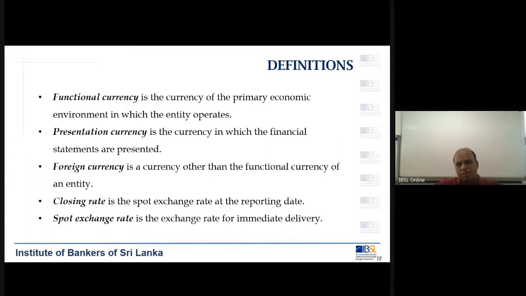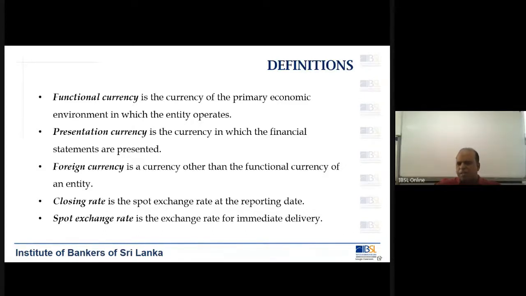Now say for example, if your reporting date is 31st December, on that day you have to determine what is the dollar rupee rate. That is, how much is $1? How much is 1 GBP? How much is 1 euro? Likewise, you have to determine. That is called the closing rate. Spot exchange rate is the exchange rate for immediate delivery.